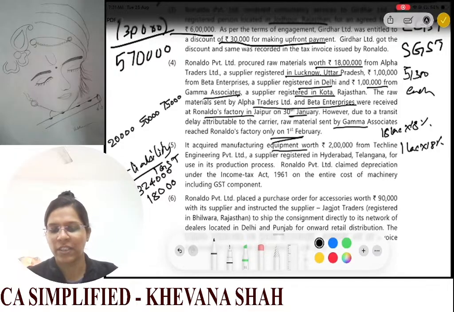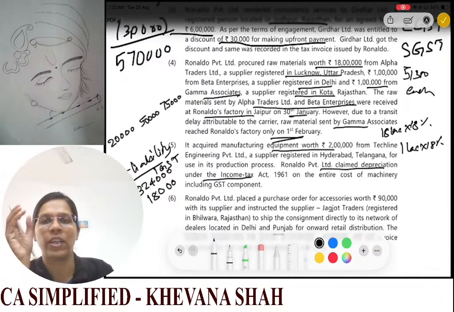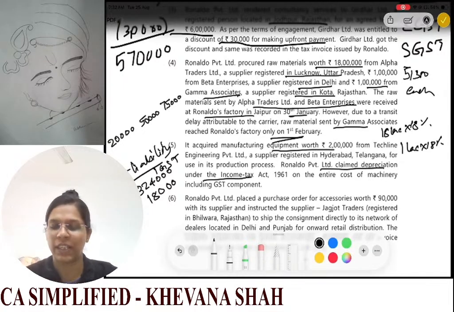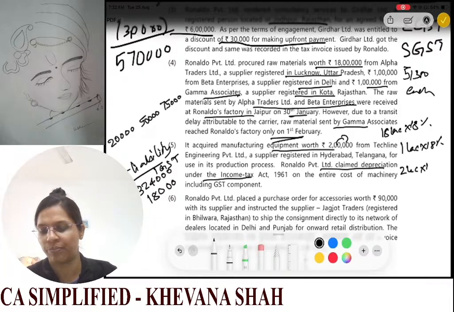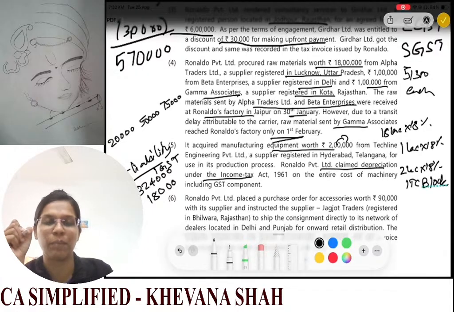It acquired manufacturing equipment worth 2 lakh rupees from Textile Engineering Limited, and they have claimed depreciation. See, now whenever you are claiming depreciation, in that case your ITC is not allowed. Okay, ITC will get blocked on these 2 lakh rupees. So the 18% ITC on 2 lakh will be blocked. Okay. Why is ITC blocked? Because you are claiming the entire cost as depreciation.